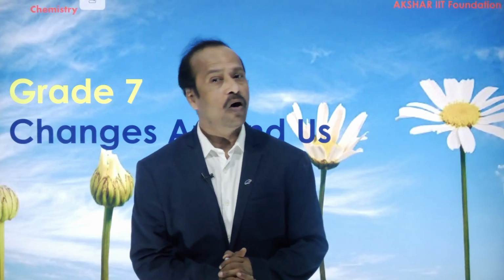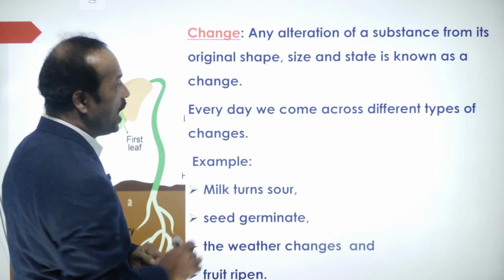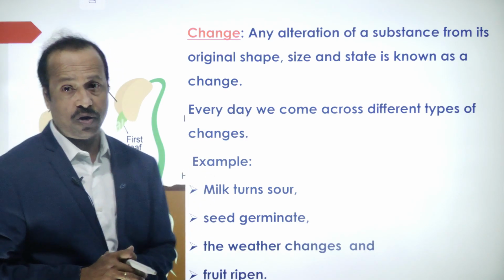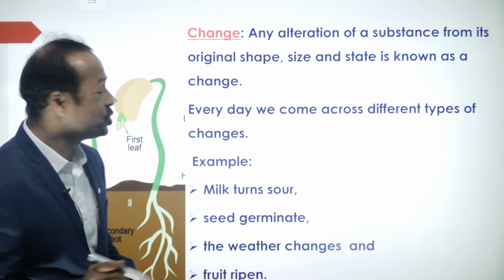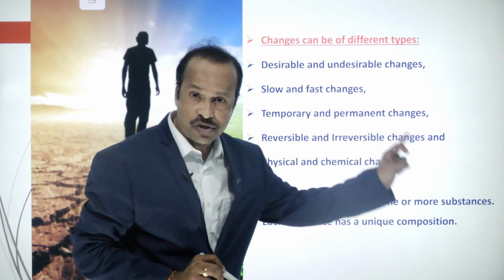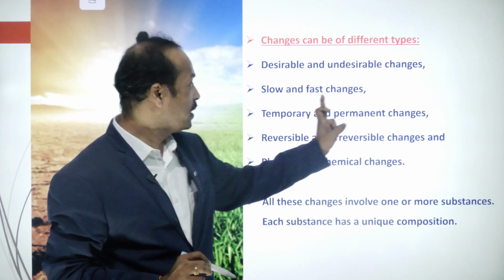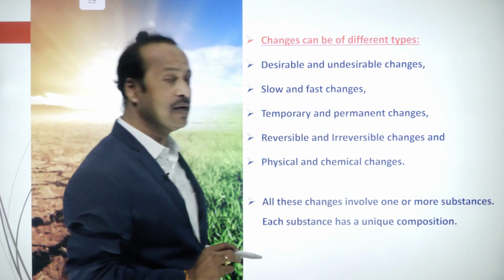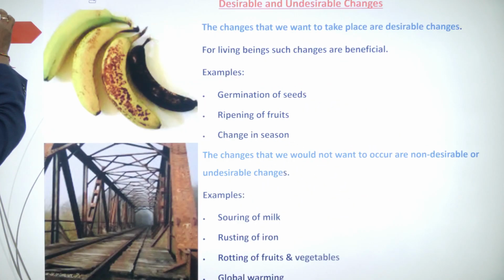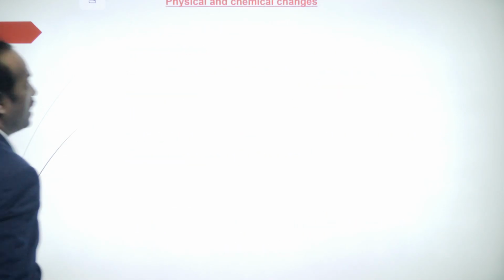7th class chemistry. So here we already started a topic, that is changes around us, right? In this we already discussed what is meant by change and how changes are very important to us, and we discussed different types of changes like desirable, undesirable, slow and fast changes, temporary, permanent, reversible, irreversible. Till here we discussed, students, and today we need to discuss physical change and chemical change.